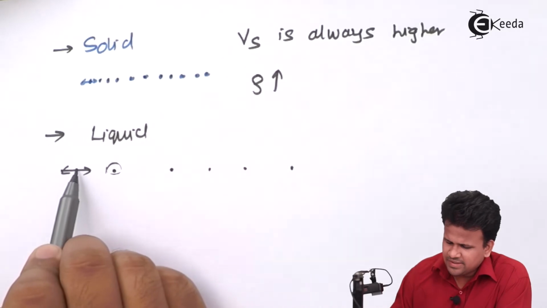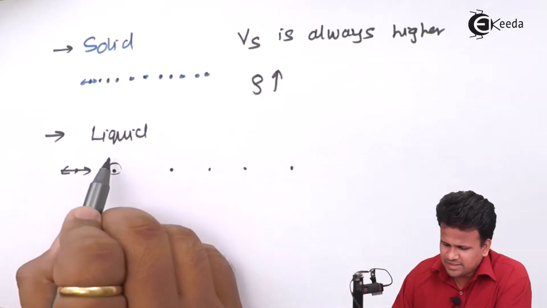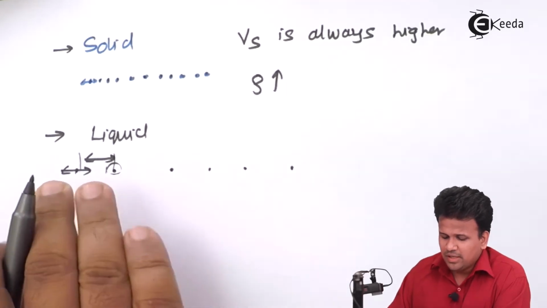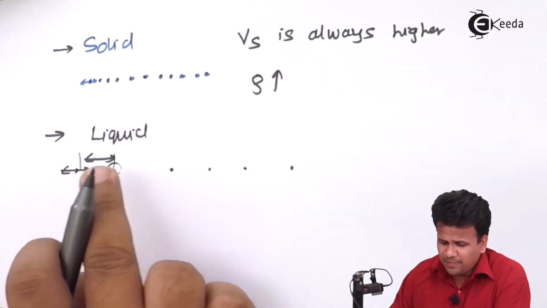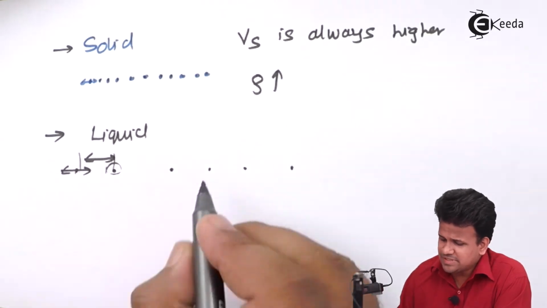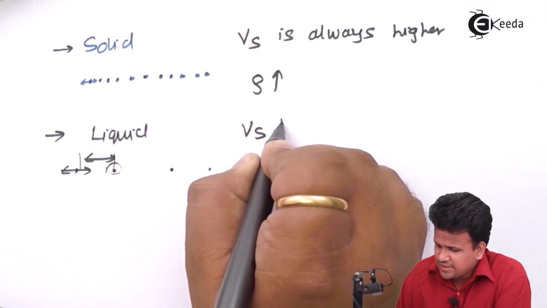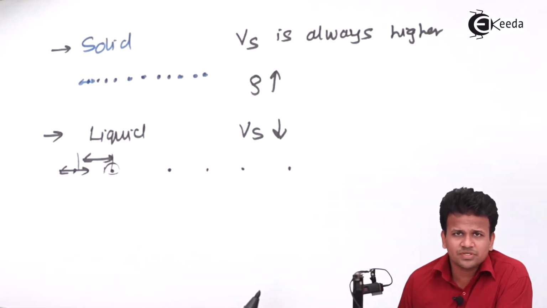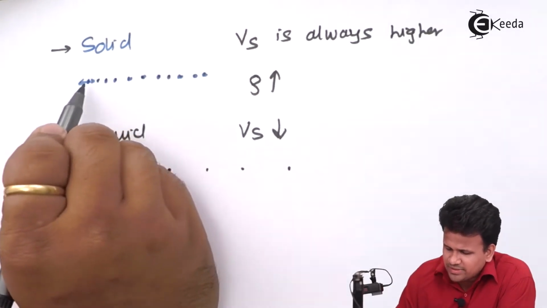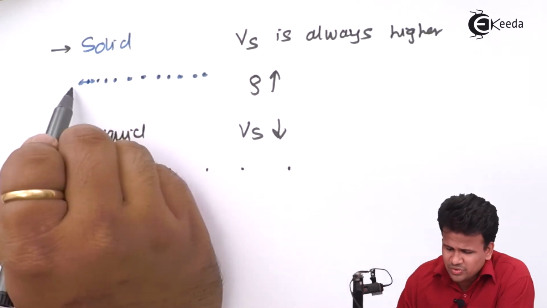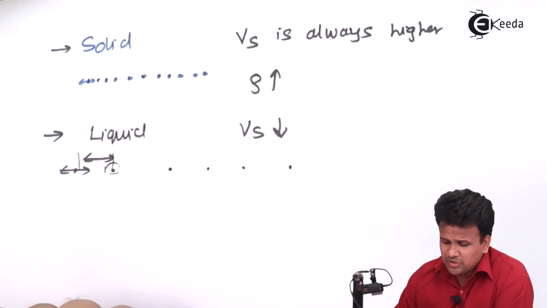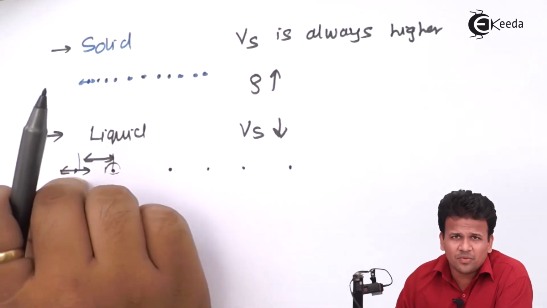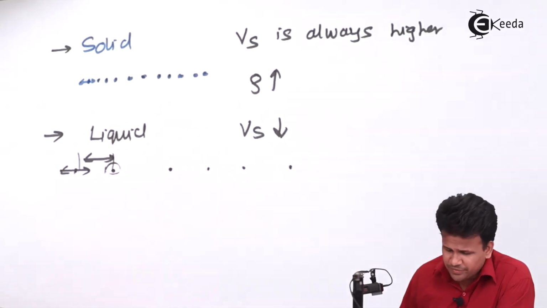If there are n number of particles, and there is a time lag between transferring the disturbance from one particle to another, the velocity of sound decreases in liquid as compared to solid. In solid, the intermolecular distances are very small, so it can travel quickly. Here, the intermolecular distance is a bit higher, so it takes time to travel from one point to another point.